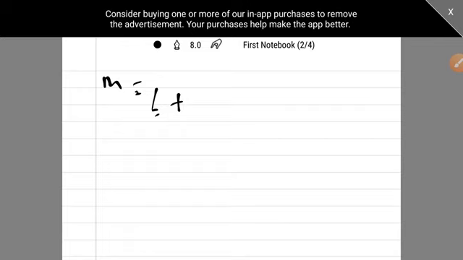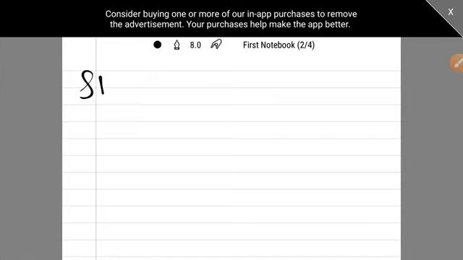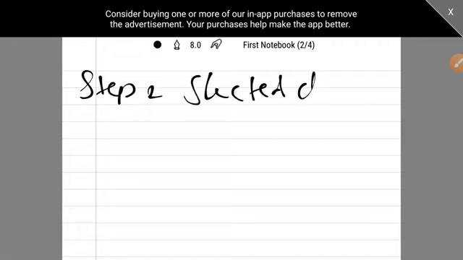After selecting the class, let's write stepwise. So that was the first step you have done. Step 2 was to select the class. So I'll write step 2, selected class is 10 to 20. So this class is selected.